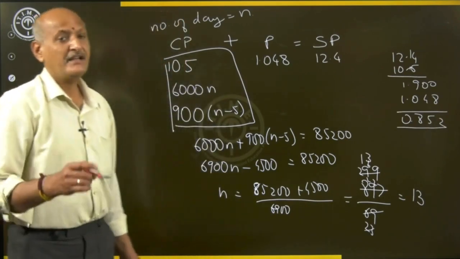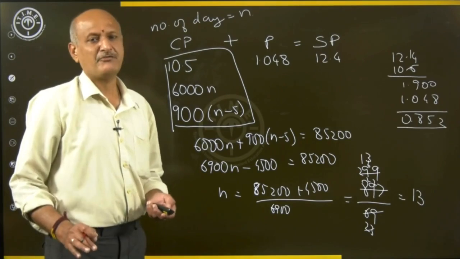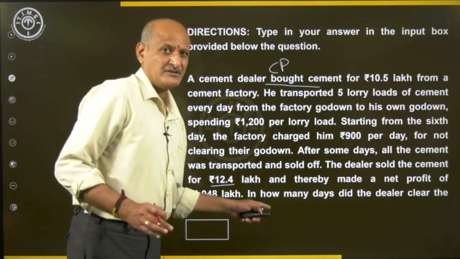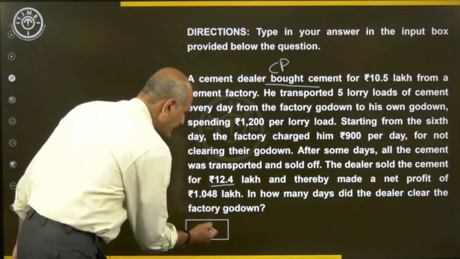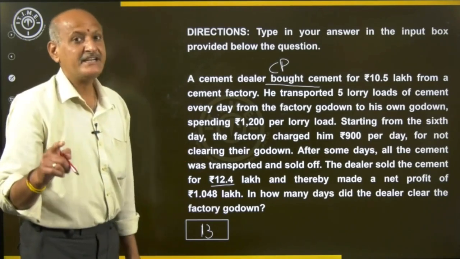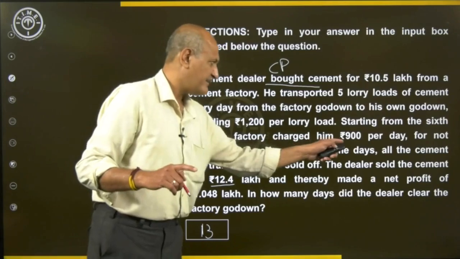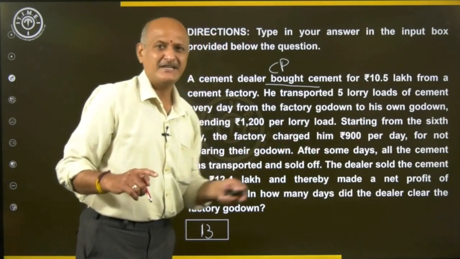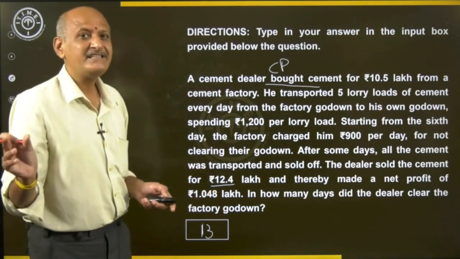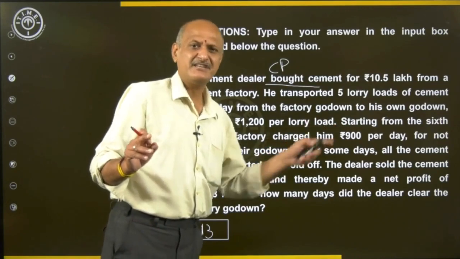So what did we find? The dealer cleared the factory godown in a total of 13 days. What is the question asking? In how many days did the dealer clear the factory godown? It is 13 days. One has to understand that in those 13 days, for the first 5 days he didn't pay the factory 900 per day. For the remaining 13 minus 5, that is 8 days, the factory charged him an additional 900.